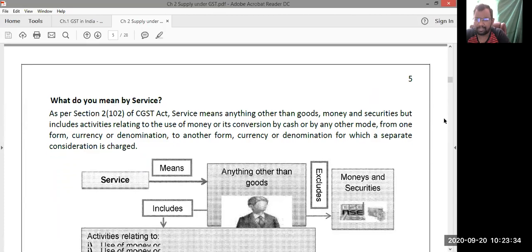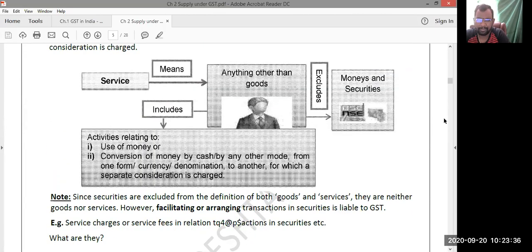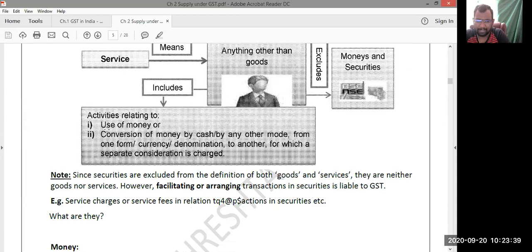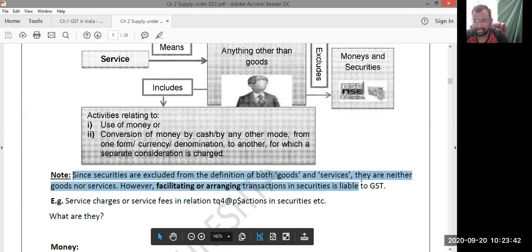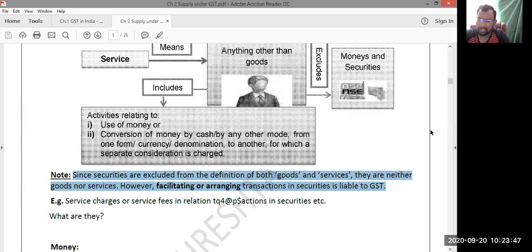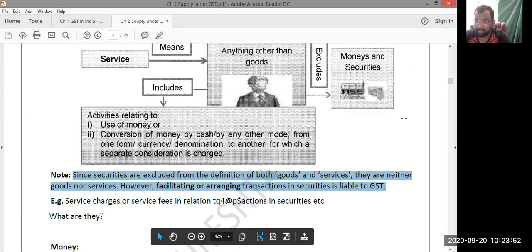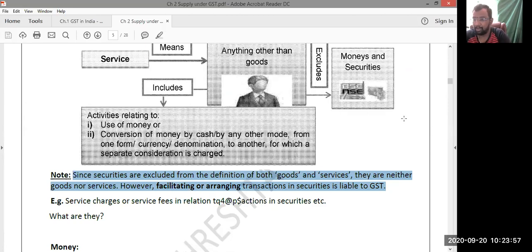What do you mean by services? Services means anything other than goods. This is the point I've just explained. Securities are excluded from the definition of both goods and services. They are neither goods nor services. But this is very important: facilitating or arranging the transactions in securities is liable to GST. Example also given there: service charges or service fees in relation to the transactions in securities. If stock broking charges are there, that is liable to GST.